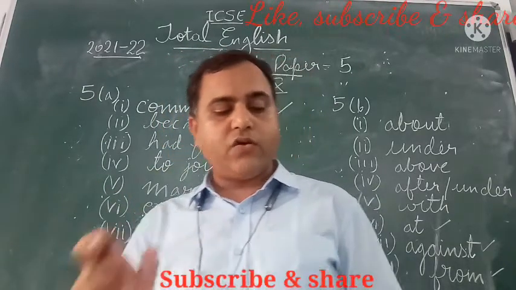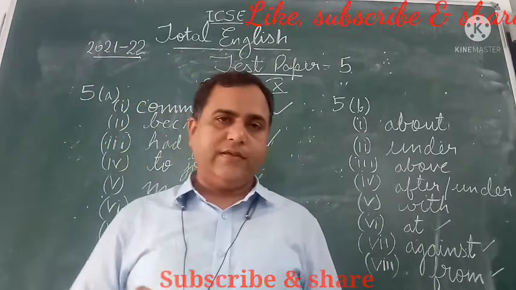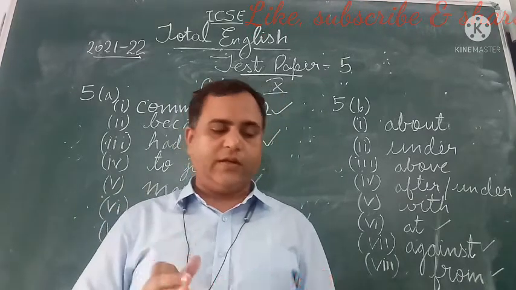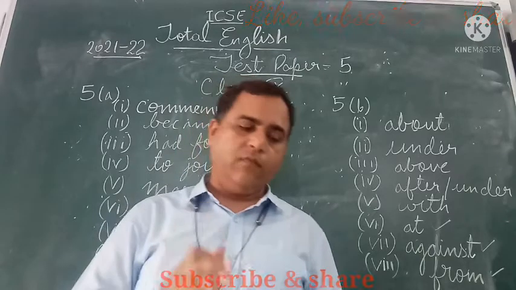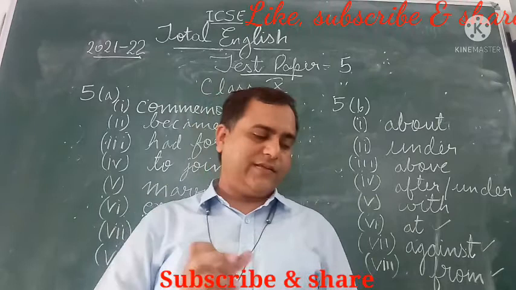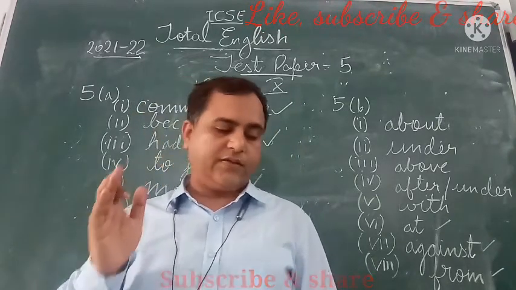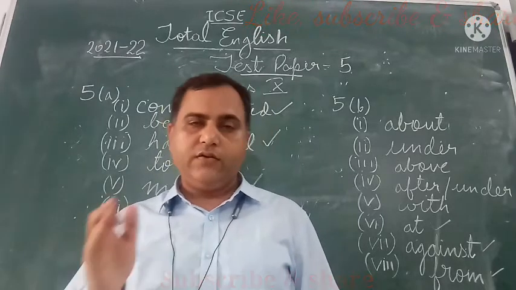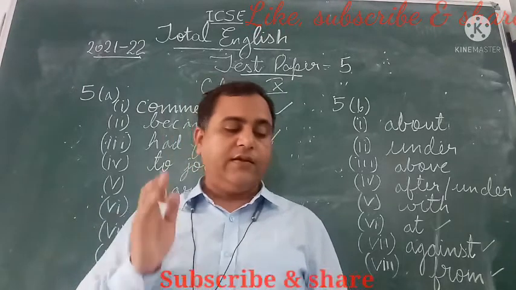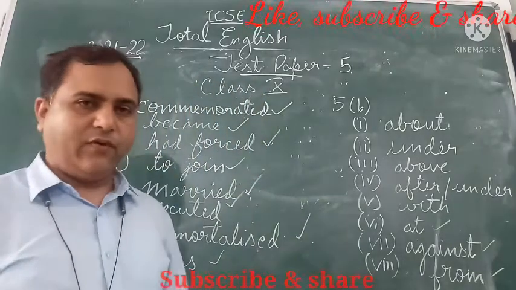Fourth one, you see: Neeta was a clever student. I had never taught a more clever student. Again, this is from degrees. So what is given? Neeta was a clever student and I had never taught a more clever student. So you can write it in one sentence in this way: Neeta was the cleverest student I had ever taught. So you can write it in superlative form.